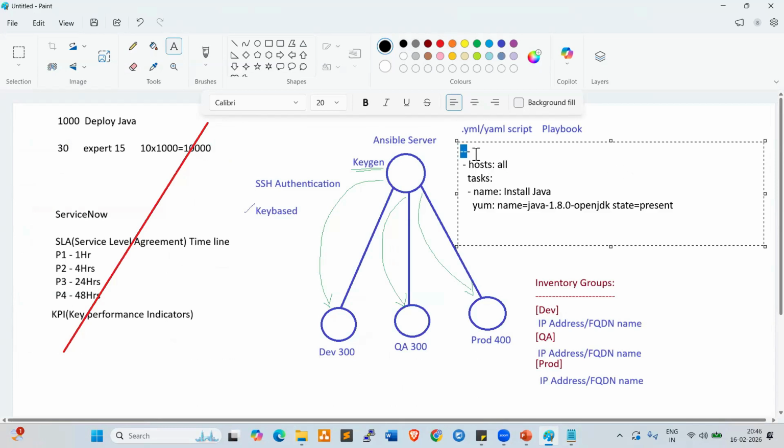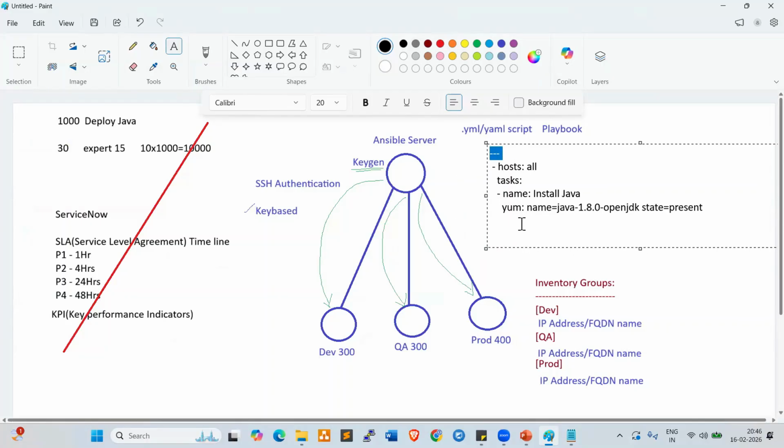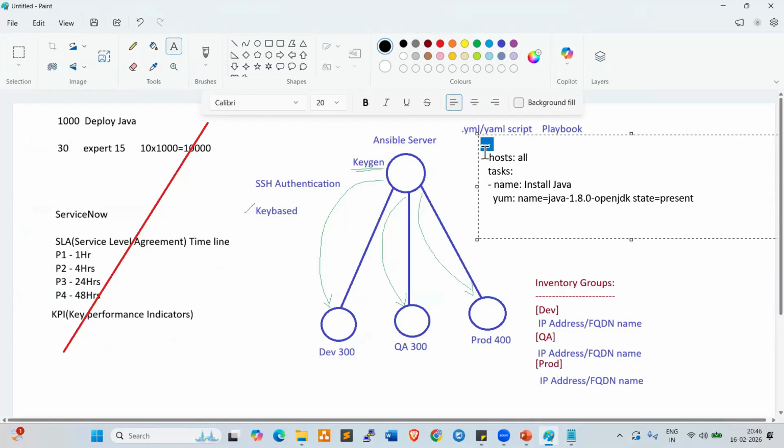Three hyphens indicate the start of the playbook. Three dots indicate the end of the playbook, right? These are very common for every playbook. Then hosts: on which hosts you want to deploy Java. All hosts, or dev host, comma, QA host, or you can give all.